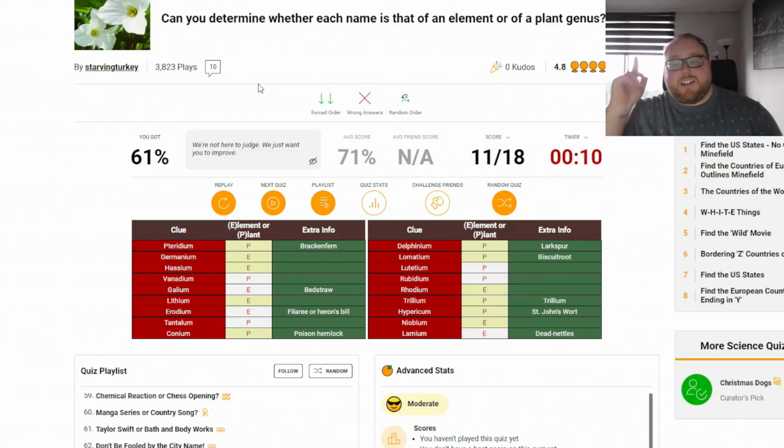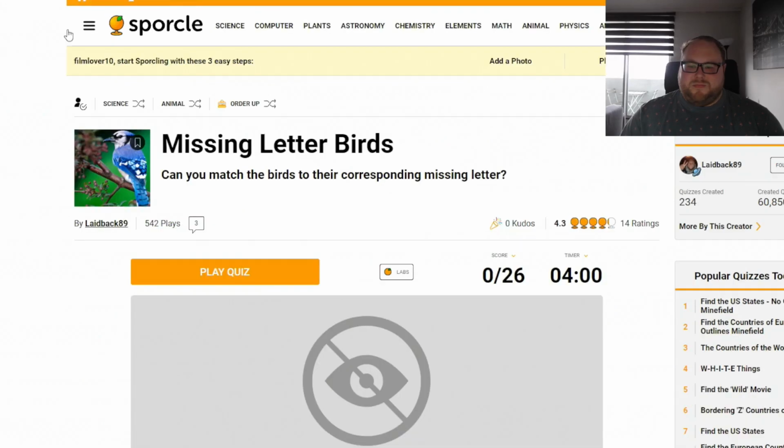Pretty good. Only 10 seconds left on the timer. So I think I did pretty good with that. I'm not the best at knowing all the different plant genus or elements. But I think I did pretty good. Why don't we move on to the next one?